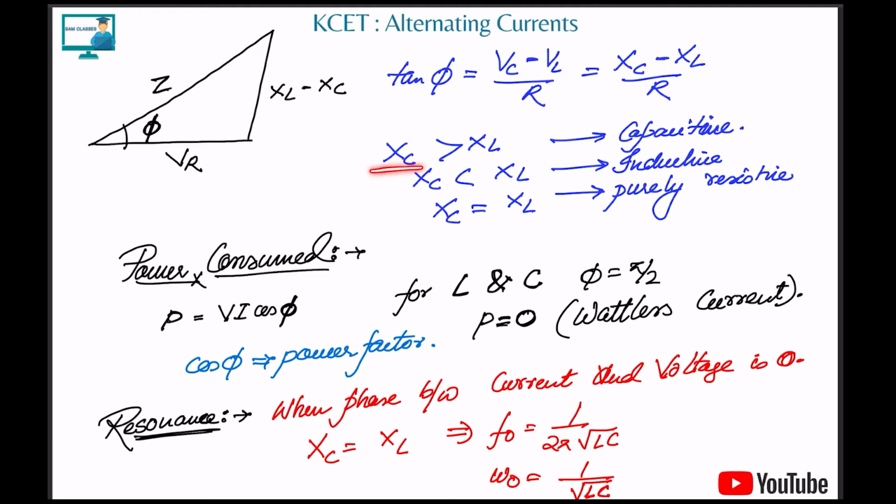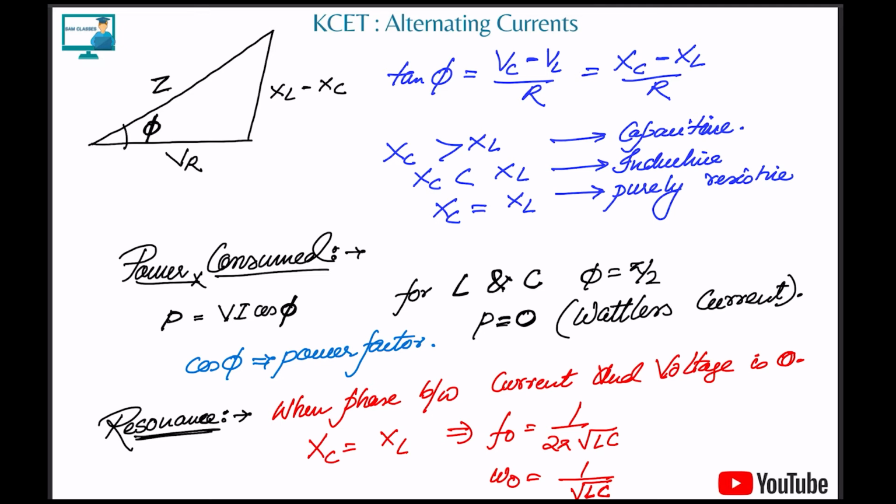If capacitor is dominating, it will be a capacitive circuit. If capacitor is not dominating, it will be an inductive circuit. If capacitor and inductor reactances are the same, it will be a pure resistive circuit, because the whole resistance is given by the resistance only. If you see the diagram, one is up, one is down, and if both are same, they'll cancel each other. That's why.